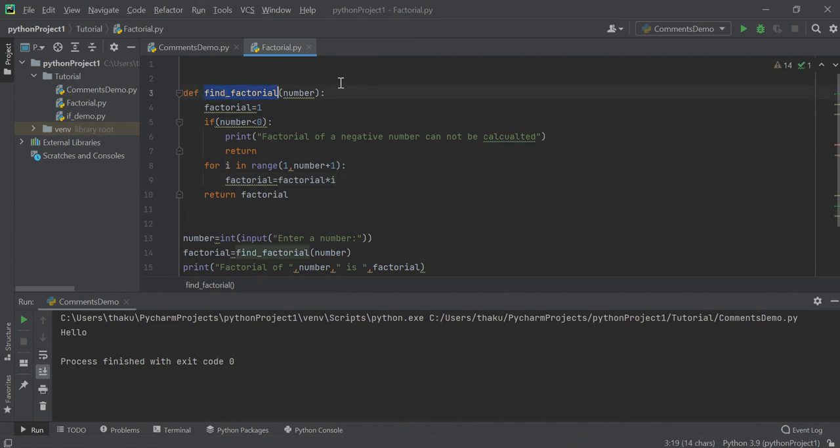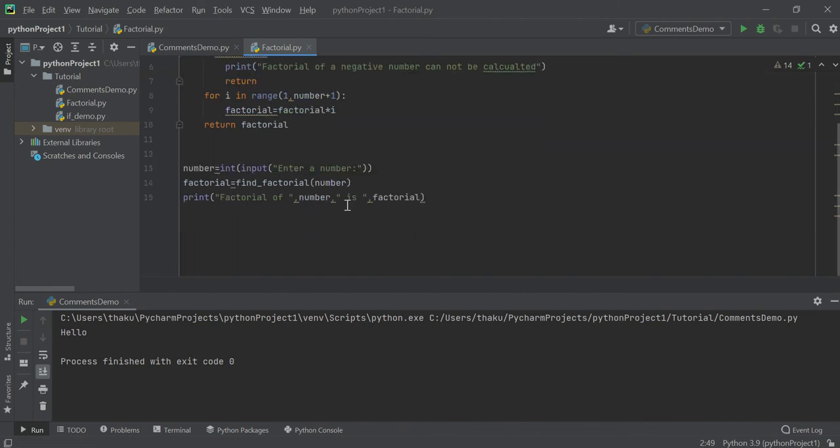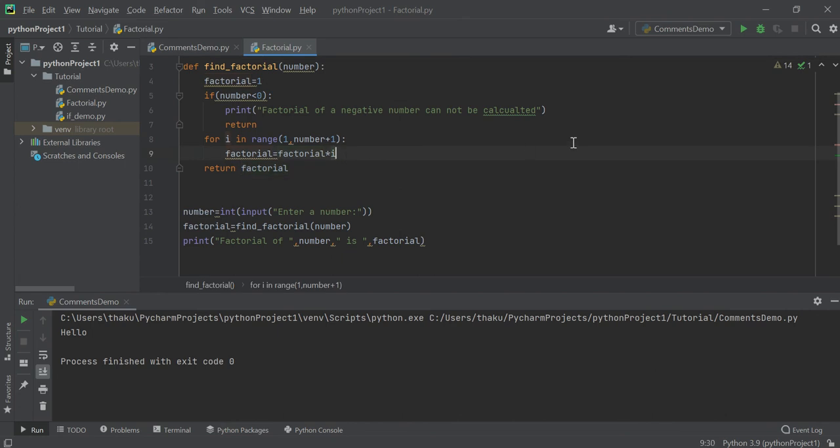For example, this is a function and you want to put some help here, so you can simply write hash, and this function calculates the factorial of a number. Okay, this is the comment for this function.